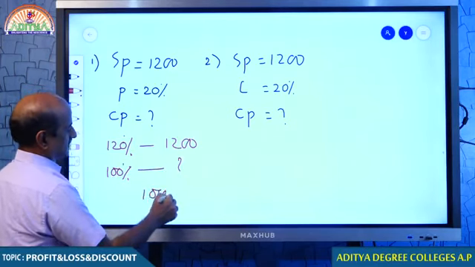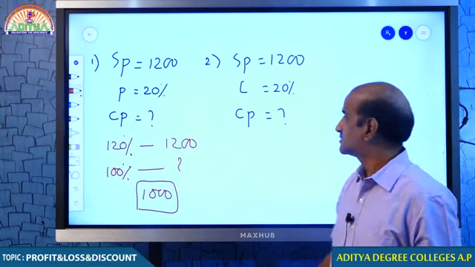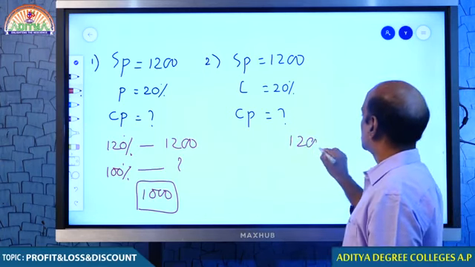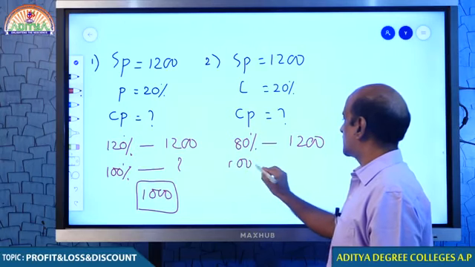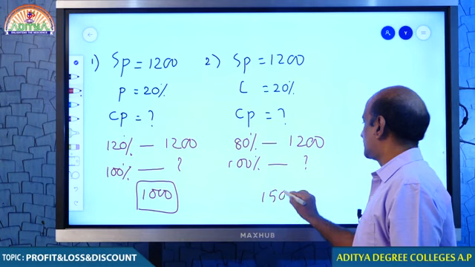Students, I am just leaving this calculation to you because the calculations are not very difficult. You can do it later, you can handle it on your own. Good. Just look at that. By selling an article for 1200 rupees, if you lose 20%, it means you recovered 80% of what was invested. When 80% is 1200, you must be asking how much is 100%. Therefore, your answer must be 1500.